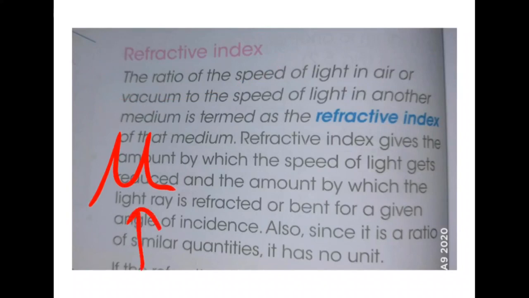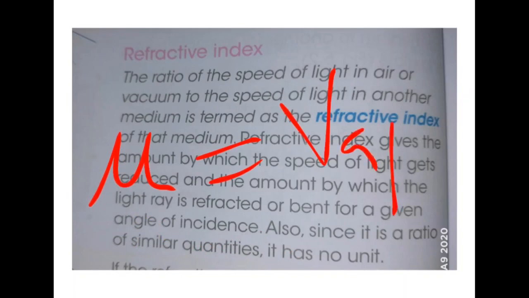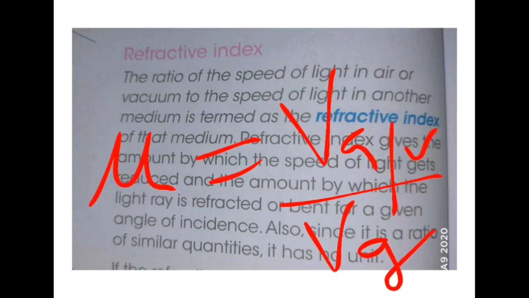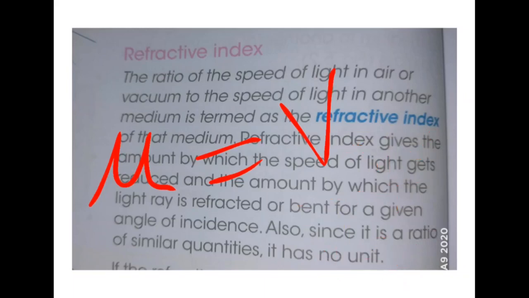So refractive index equals the speed of light in air or vacuum divided by the speed of light in the given medium, like glass, water, or any other medium apart from air or vacuum. Vacuum means where there is no other medium.